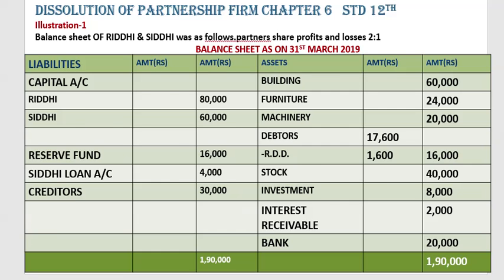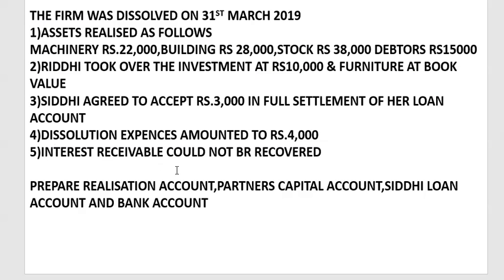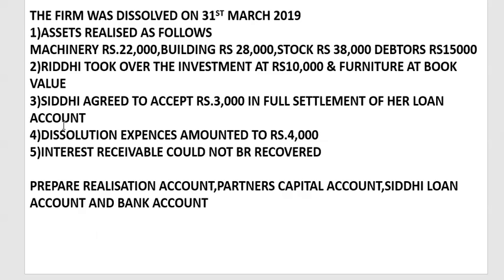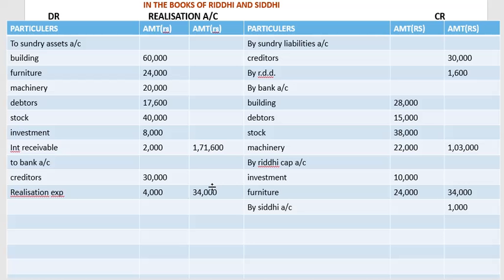Okay, now here interest receivable could not be recovered, so it is said that it is not going to be recovered. It means there is no need of entry also, because it is going to be adjusted over here in profit and loss value, everything. But for us creditors were more important to pay as compared to this. Okay, interest receivable. So now what we are going to do, we'll be closing these accounts.